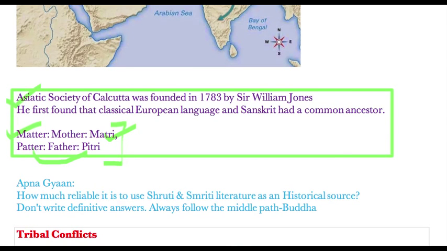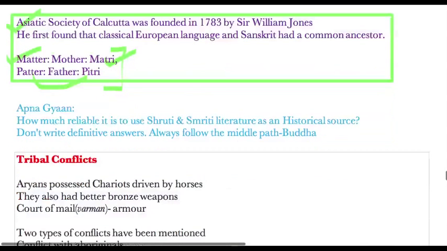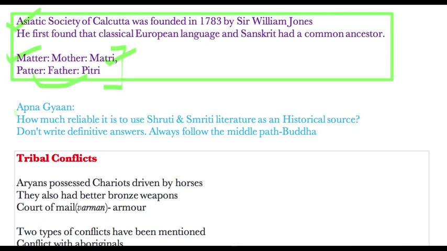So one bit of my own gyan I want to share with you. There was a question in UPSC: how reliable is it to use Shruti and Smriti literature as a historical source? What I would suggest is, please do not give any definitive answers in UPSC, that it is a good source of history or that it can't be taken as a source of history at all. Rather, follow the middle path.